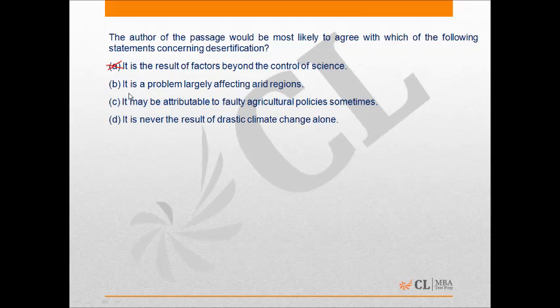Option B says it's a problem largely affecting arid regions. The passage also talks about arid and semi-arid regions getting desertified. Therefore, option B can also be eliminated. C says it may be attributable to faulty agricultural policies sometimes. This is the correct answer because this is a possibility. Certainly, there is a possibility that desertification does happen because of faulty agricultural policies sometimes. Option D says it is never the result of drastic climate change alone. The passage does not state any of this. Therefore, option D can also be eliminated.